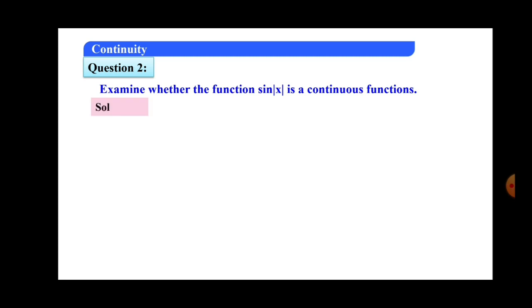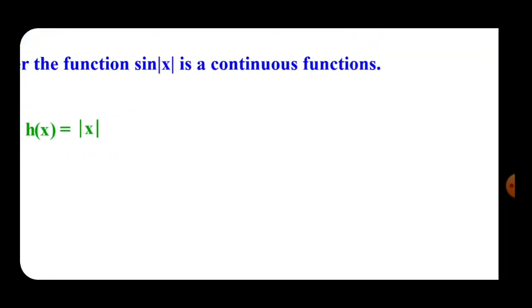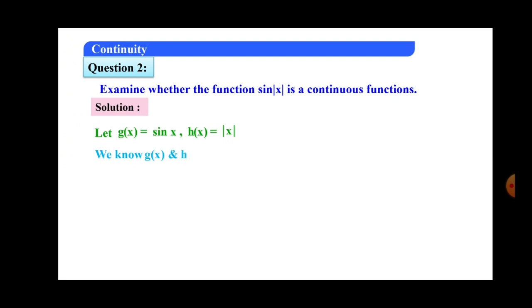Therefore, first we denote g function as sin x and h function as mod x, and you know that these two are continuous for all the numbers.